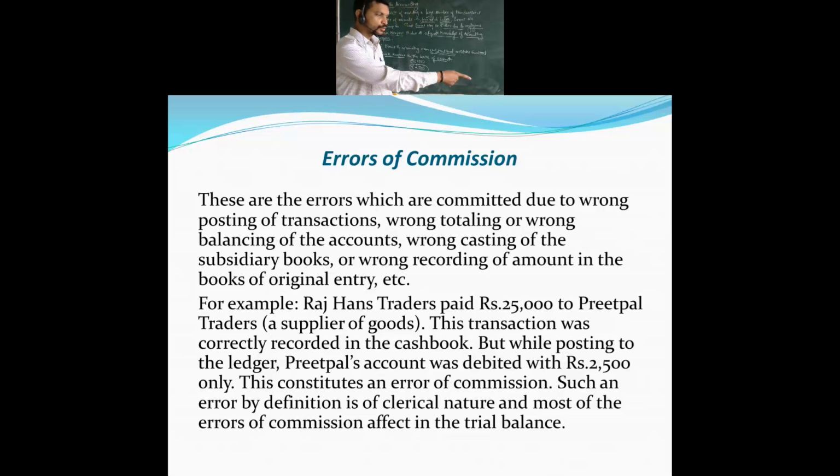Which error do we call this? Errors of commission. So here 2,500 only. This constitutes an error of commission.